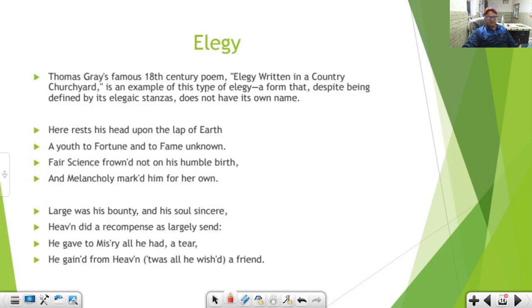Thomas Gray's famous 18th century poem Elegy Written in a Country Churchyard is an example of this type of elegy, a form that despite being defined by elegiac stanzas does not have its own name. Let me make it clear, friends, this is not kept in the category of proper elegy. Why?